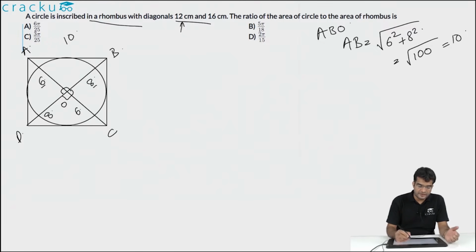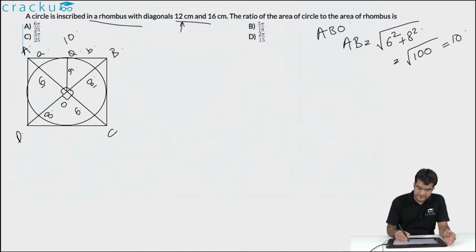Now let us also connect the center of the circle O to the point where the tangent AB meets the circle. Let us call this point Q. And let the length of AQ be equal to small a and the length of BQ be equal to small b. And let the radius of the circle, that is OQ, be equal to R.